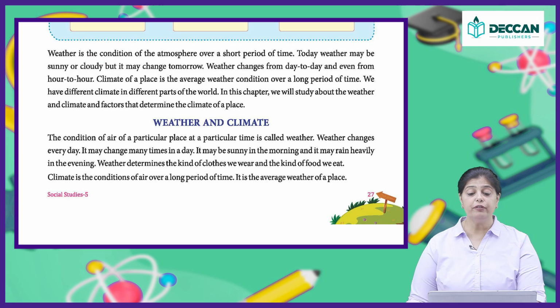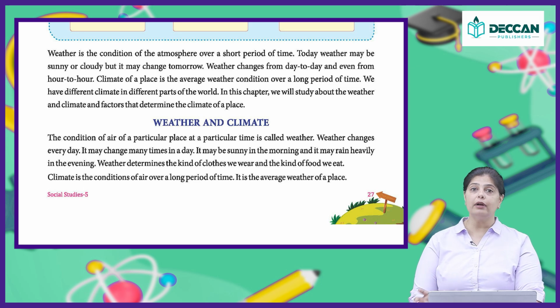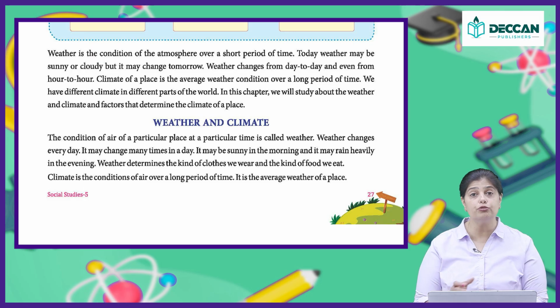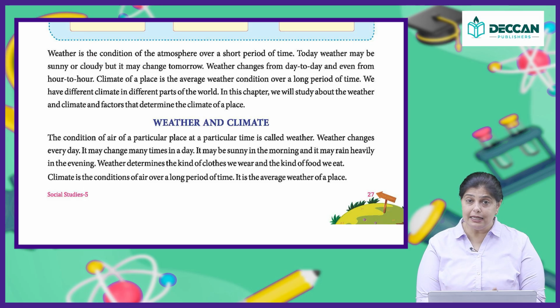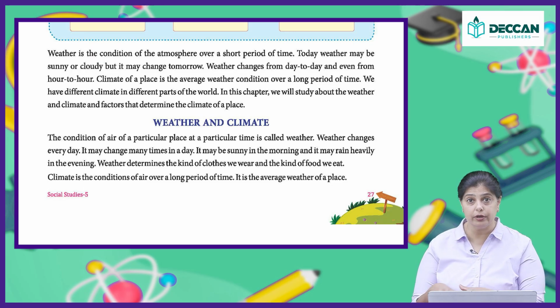Now, the climate of a place. Climate is the average weather condition over a long period of time. It means, if today is sunny, tomorrow is sunny, the day after tomorrow is sunny, then it rains one day, then again it is sunny. If this happens for a period of say 3-4 months, then we know that in these months it was quite sunny, a little rainy and a little cold. That means it's a summer season.